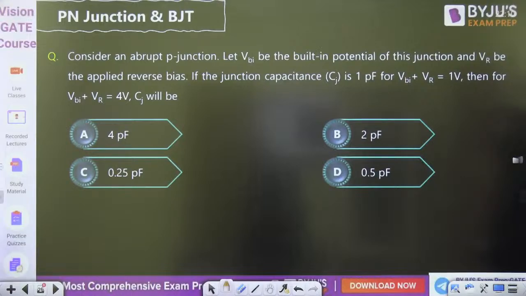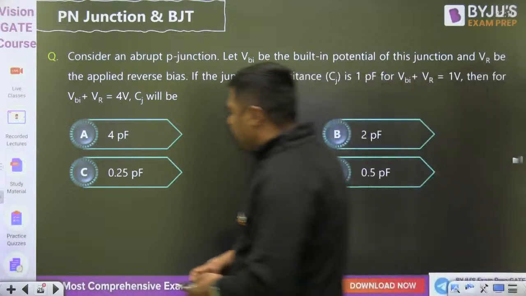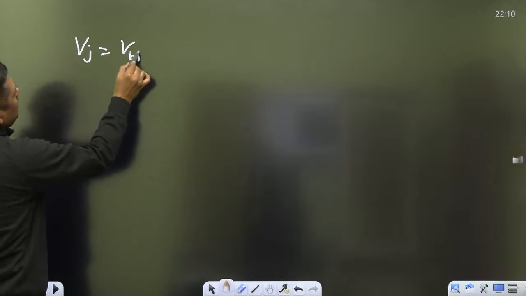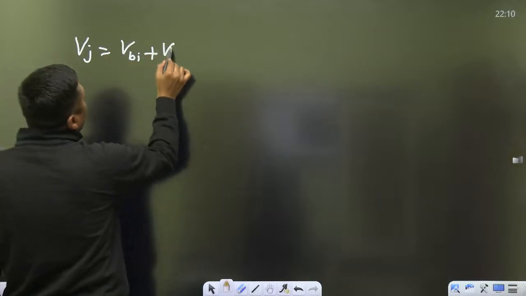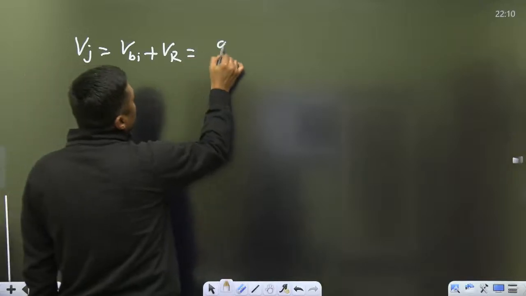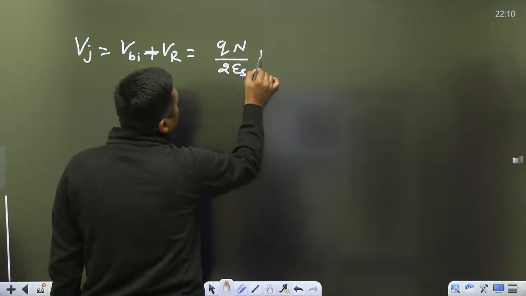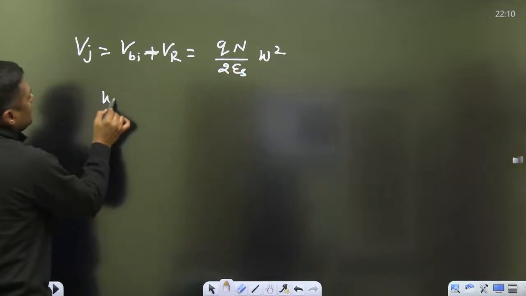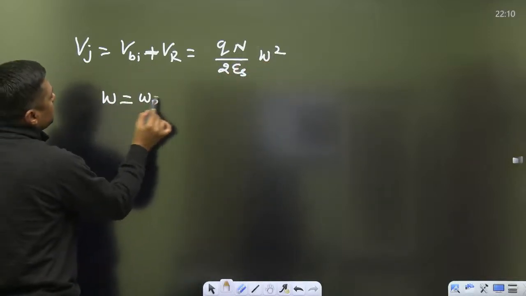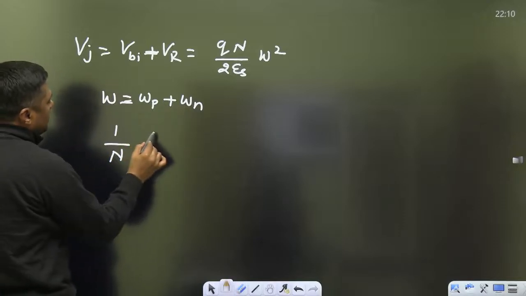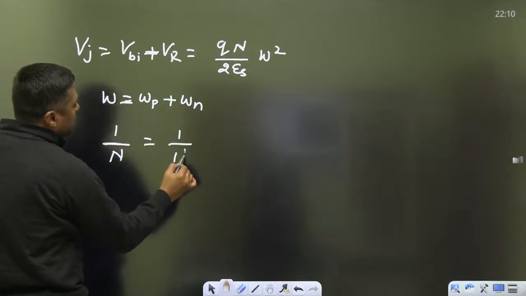Then we are getting to the built-in potential. When we are talking about the built-in potential, remember Vj is given by the built-in potential V naught plus VR applied in the reverse direction, and that is given by qN upon 2 epsilon s into W squared, where W is WP plus WN, and 1 by N is equal to 1 by Na plus 1 by Nd.